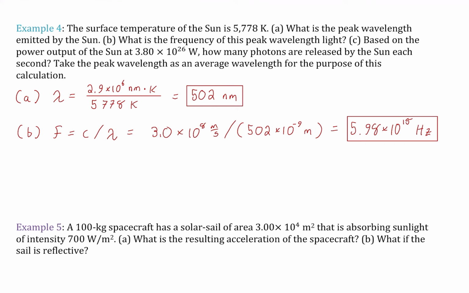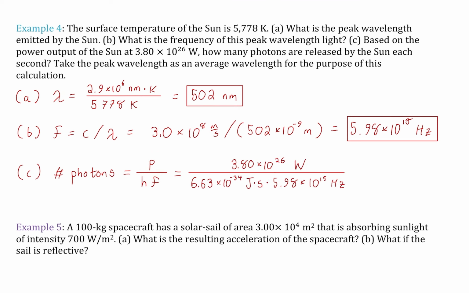And finally, in part C, okay, based on the power output of the sun, how many photons are released by the sun each second? So our power output of the sun is 3.8 times 10 to the 26 watts. All right, so a lot of energy coming from the sun. So the number of photons is just going to be the power divided by the energy per photon, which is Planck's constant times the frequency.